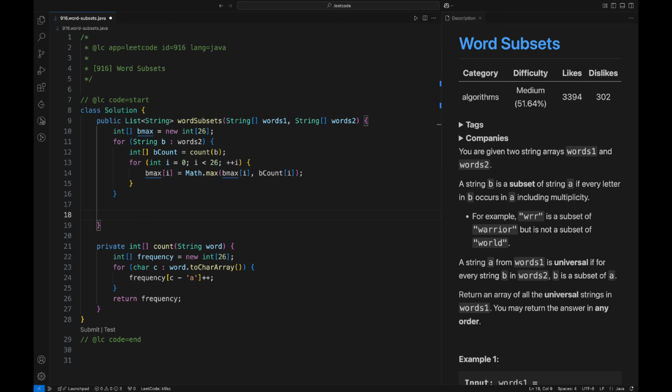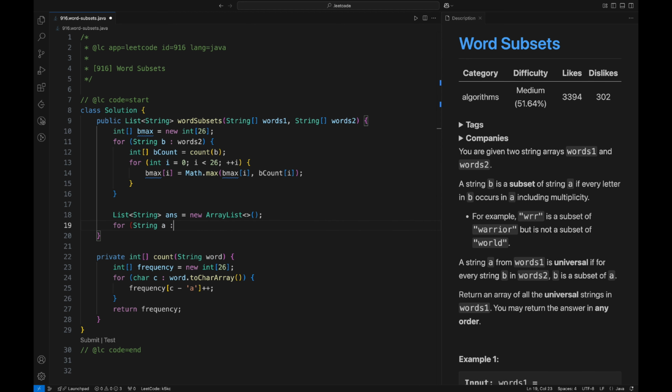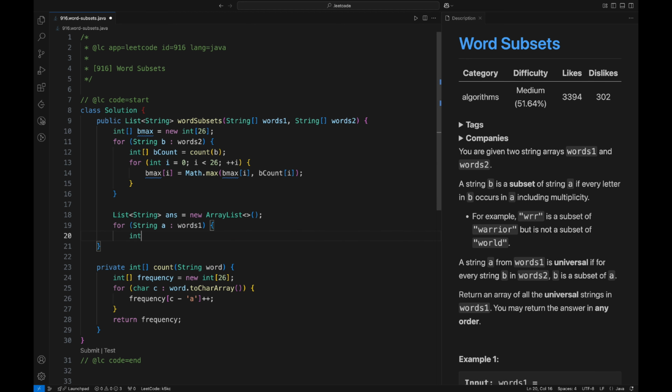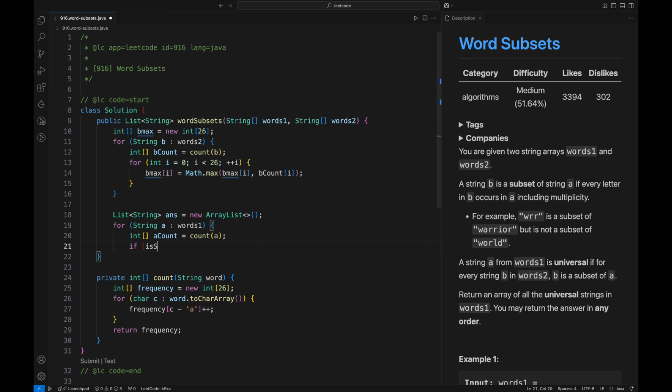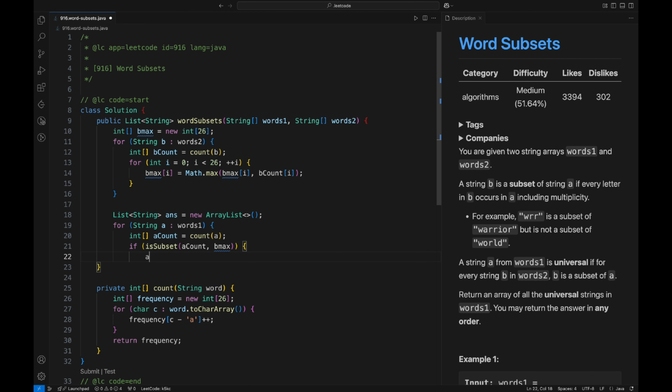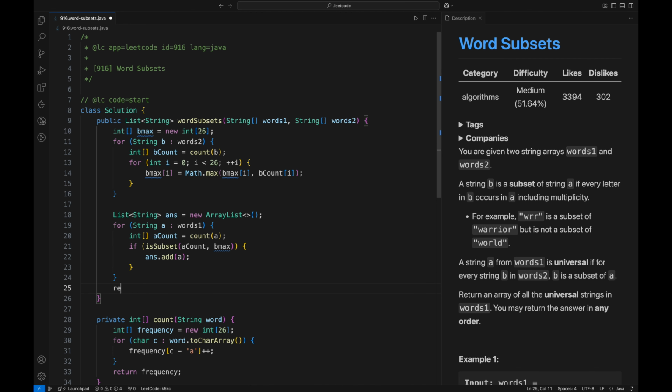And once we have the combined frequency map of words 2 in Bmax, we will initialize an answer to store the universal words. And now we will go through each word in words 1 and count the frequency of each character in the current word using count helper function. And now we will check if current word's frequency is superset of Bmax using this is subset helper function. If it is, then we will add current word to our answer list. And once we are done with all the words in words 1, we will return our answer.